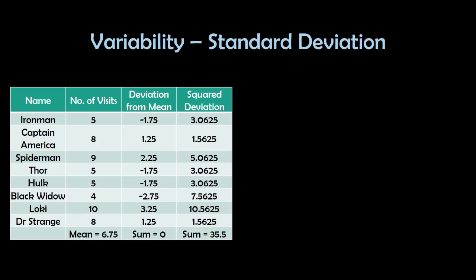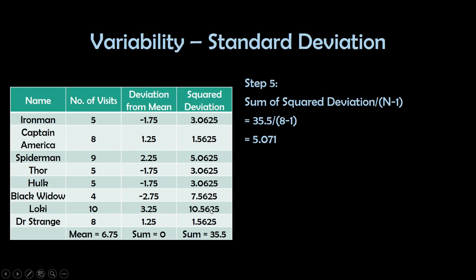So this is how we calculate it. First we need to calculate the mean, and then we need to calculate the deviation of these numbers from the mean, and then we square them, and then we have the sum also. We need to sum it, and we can calculate the standard deviation. So basically, the sum of the squared deviations divided by n minus 1.